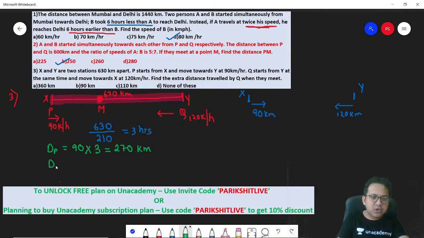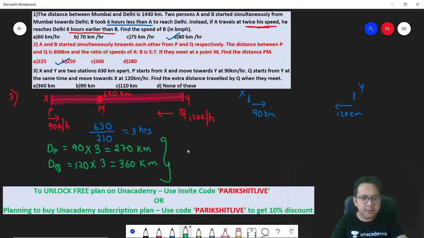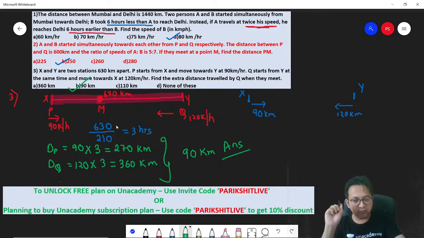Similarly, Q covers 120 kilometers per hour. And when they meet, Q must have covered 120 into 3, 360 kilometers. So what is the extra distance traveled by Q compared to P? 360 minus 270. Answer is 90 kilometers, which is option B. Hope you are following.